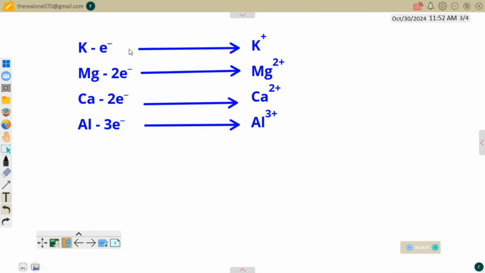Consider the first one, which is potassium. Potassium undergoes ionization by losing one electron. Why? Because it belongs to group 1, so it's capable of losing just one electron, and it becomes potassium ion, K+.